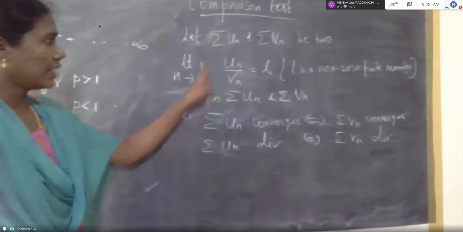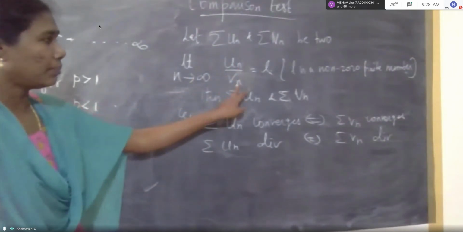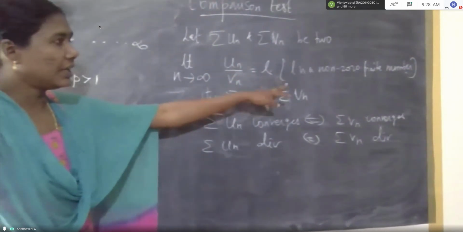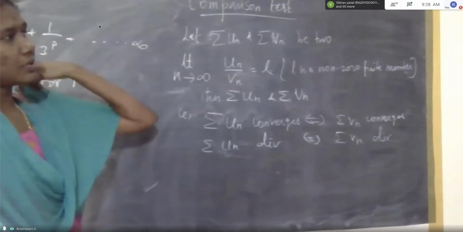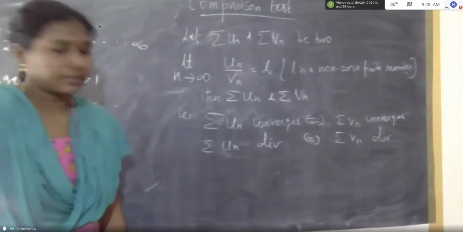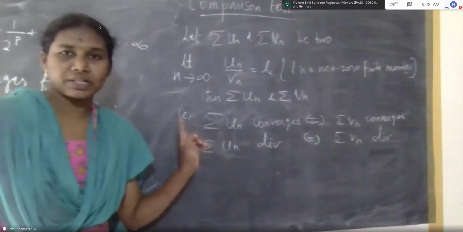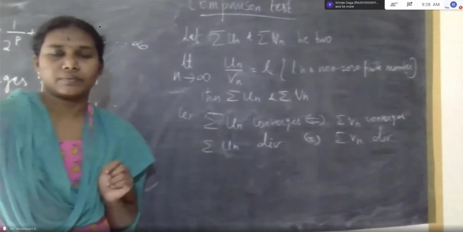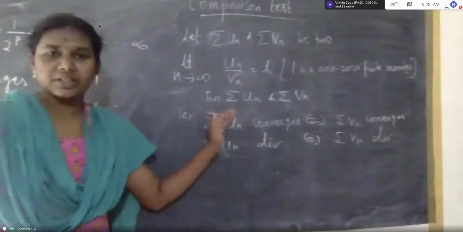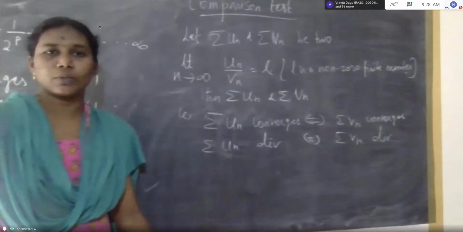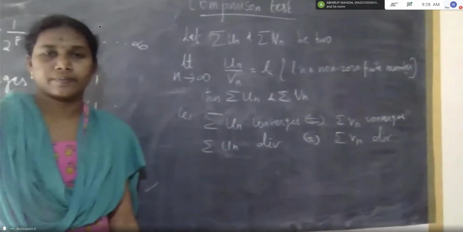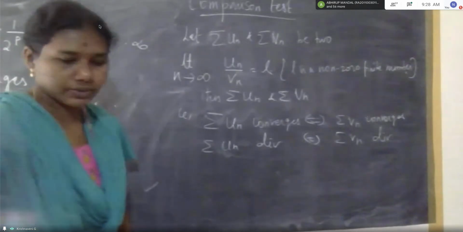We have to check the limit n tends to infinity un by vn equals l. Here l is a non-zero positive number. Once you go through that statement, if you have any doubt, first you ask me, because if you are clear in this statement, you can easily solve the problems. Problems are simple.